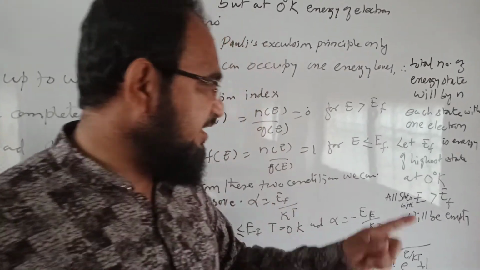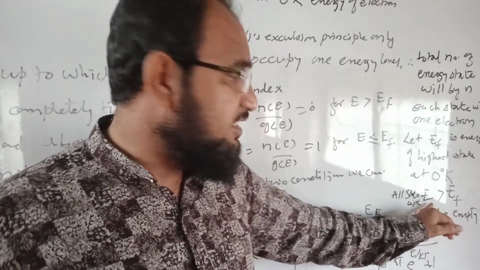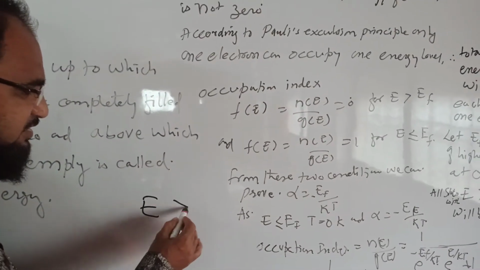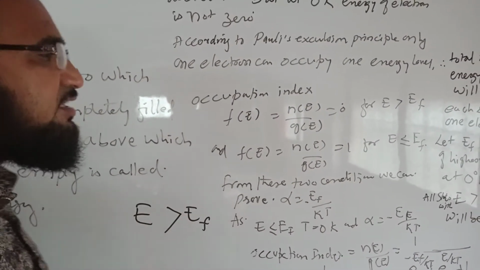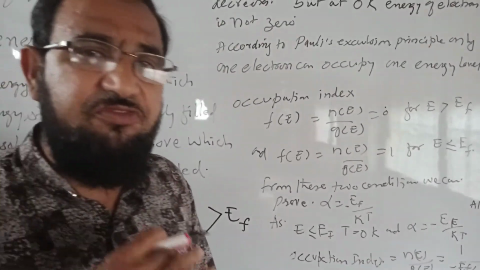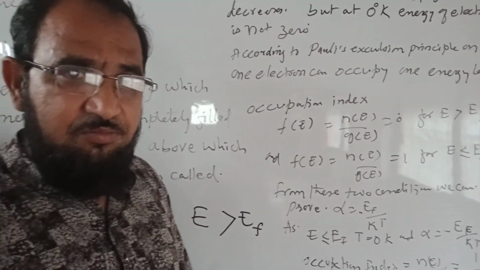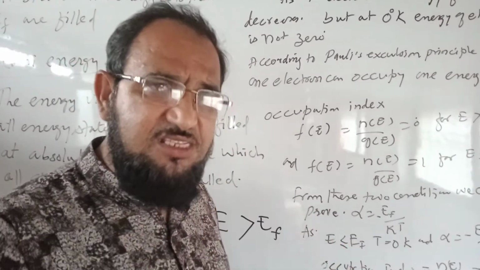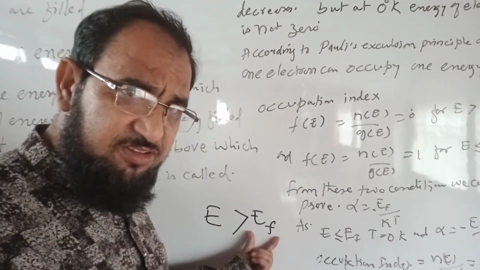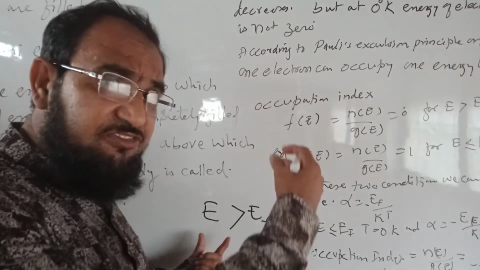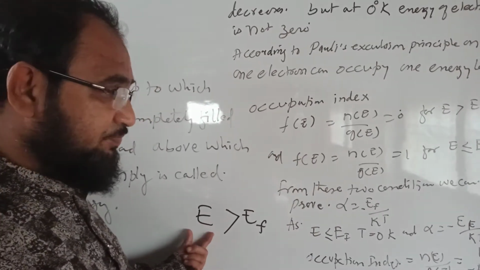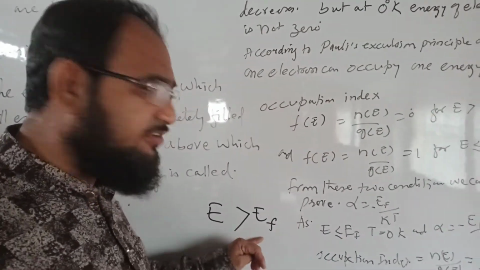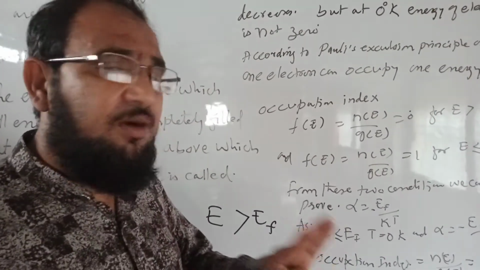So we can say that all states with energy greater than EF will remain empty, because we are considering that the highest state occupied by an electron has the energy EF. If the state is above EF, that state will be empty, and all the states below the Fermi state EF will be completely filled.